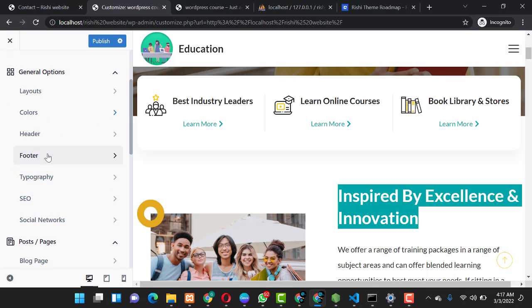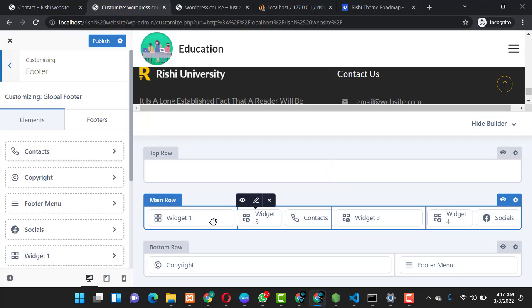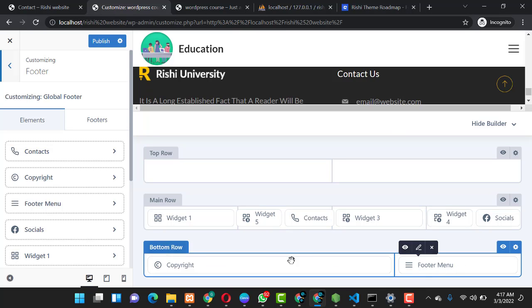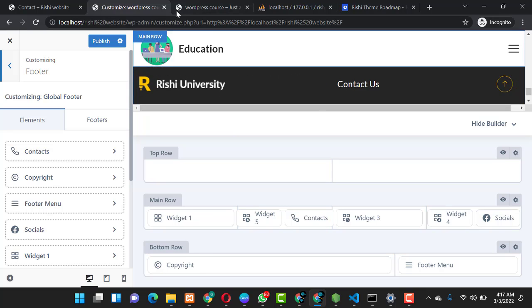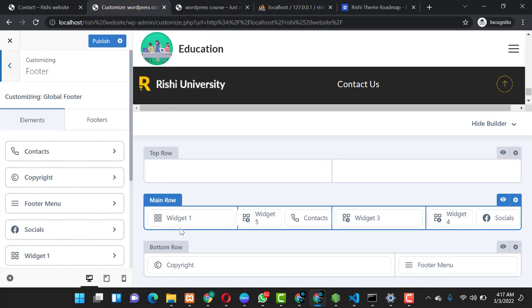So you can also go ahead and customize your footer. You have the footer region over here that has a series of widgets, like widget 1, widget 2, widget 5. You have contacts, widget 3, widget 4 and all the social media icons. It has the copyright and it has the footer menu, guys. So this is how the footer is. This might be widget 1, widget 2, widget 3, and this is widget 4, and then you have the copyright. If you find this somehow confusing and you want to customize it more, you can just customize it over here.